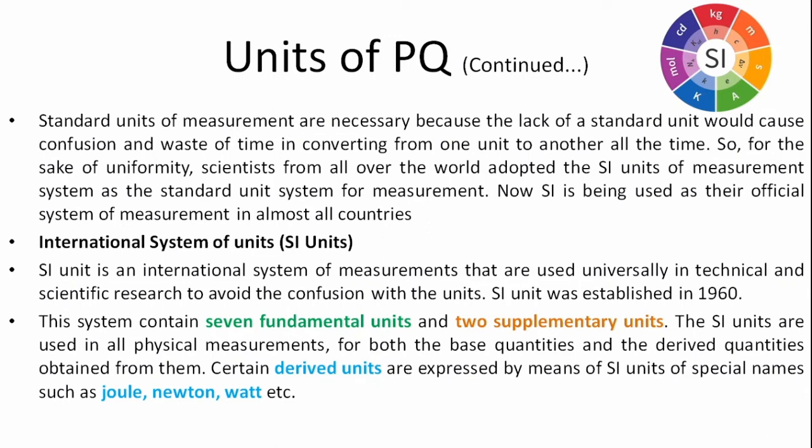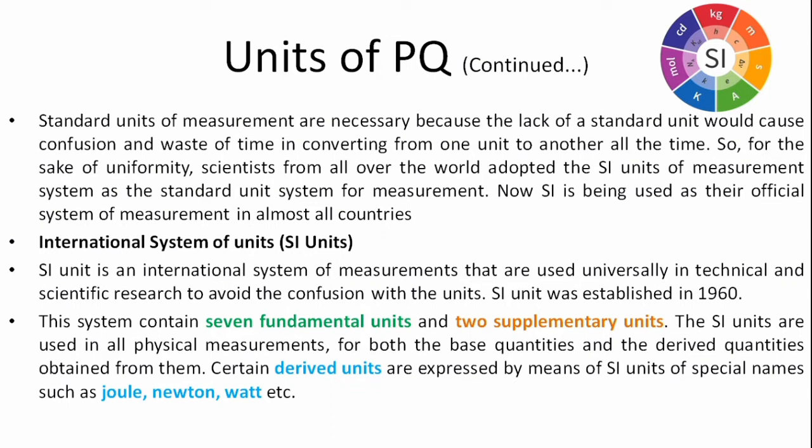So for having standardization and uniformity in units, scientists from all over the world have adopted the SI unit of measurement as a standard unit system for the measurements. So International System of Units or SI unit is being used as the official system of measurement in almost all countries.